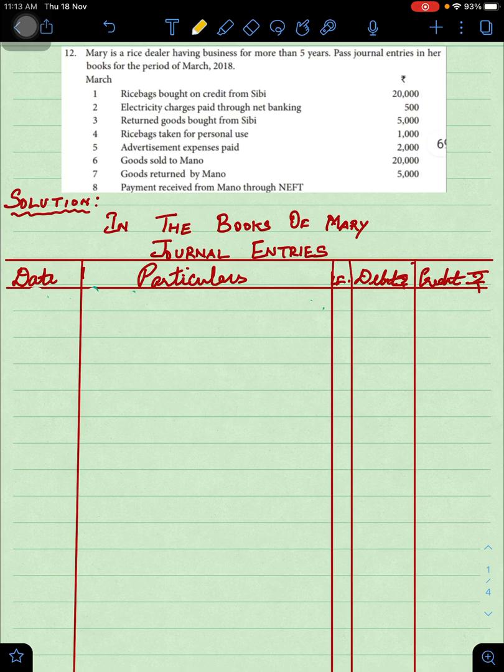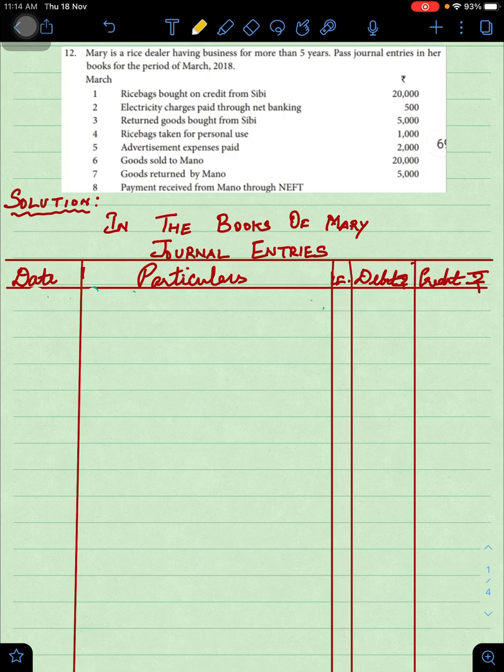Electricity charges paid through net banking rupees 500. Returned goods bought from SIBI 5,000. On 4th, rice bags taken for personal use rupees 1000. Advertisement expenses paid rupees 2000. Sold goods to Manu 20,000. Goods returned by Manu 5,000. On 8th, payment received from Manu through NEFT. So, here it is mentioned without any value.